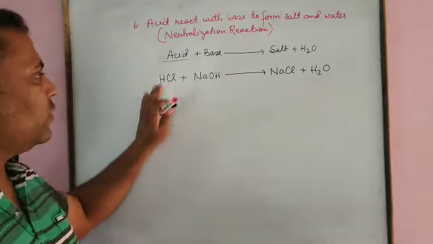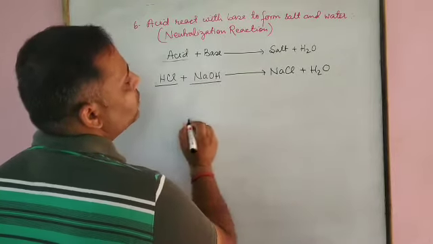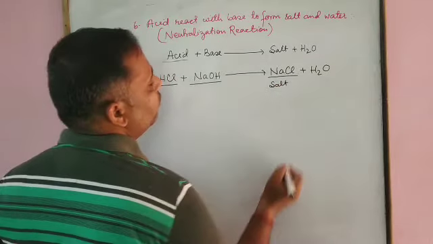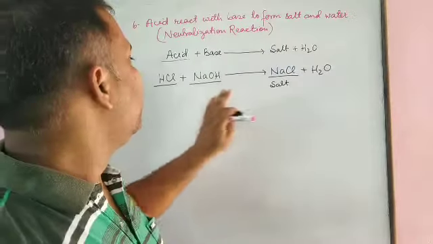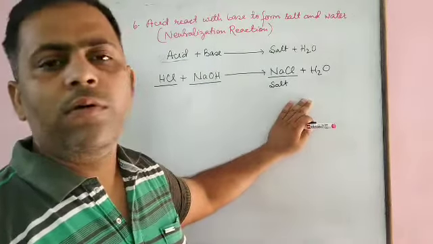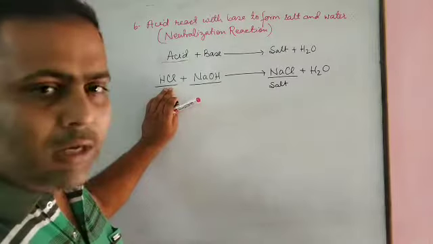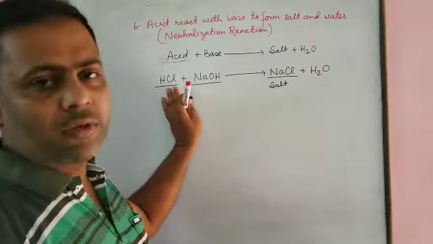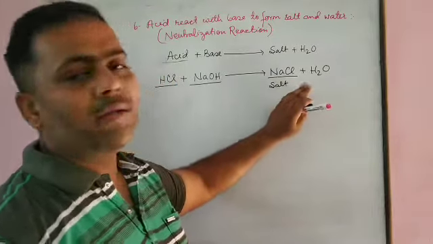What we see is that this is hydrochloric acid. When it reacts with sodium hydroxide, it forms salt and water. We know the salt is neutral and the water is also neutral. It means an acid reacts with base to form a neutral salt together with water. This is also termed as neutralization reaction. Why? Because this is acidic in nature and this is basic in nature. A base is going to nullify the effect of acid, and acid is going to nullify the effect of base. Therefore, it is termed as neutralization reaction.